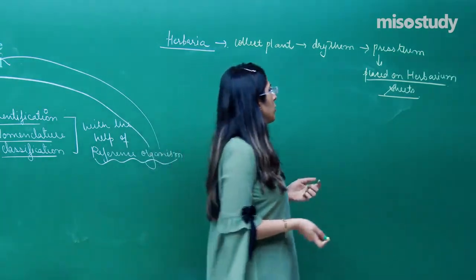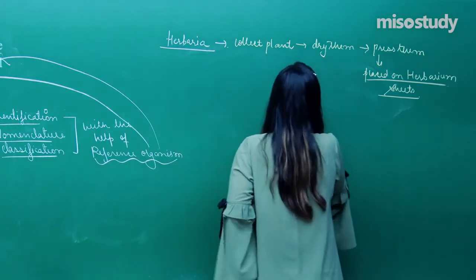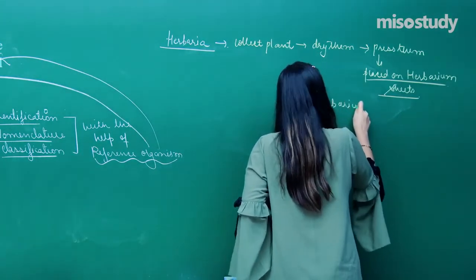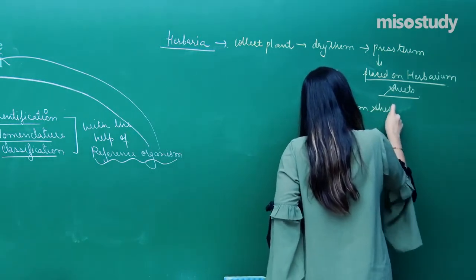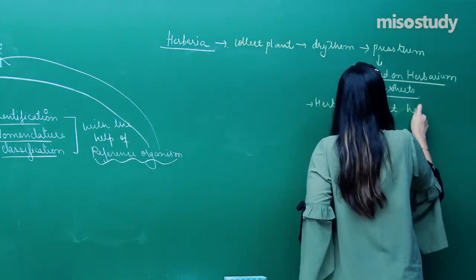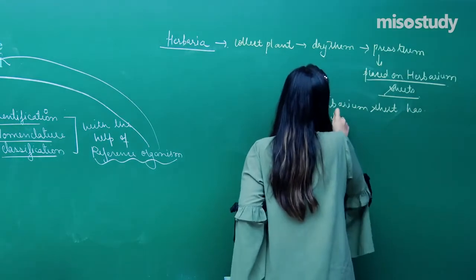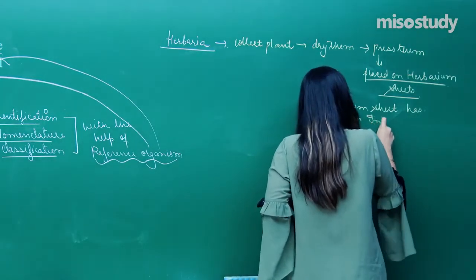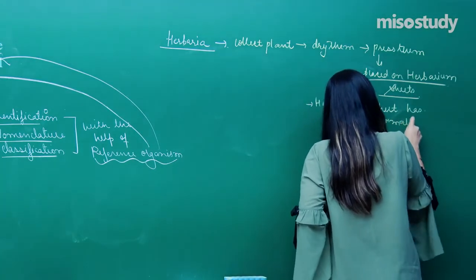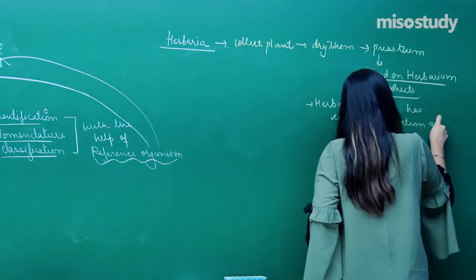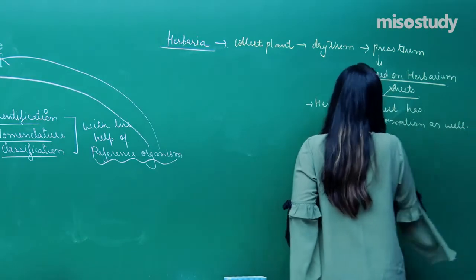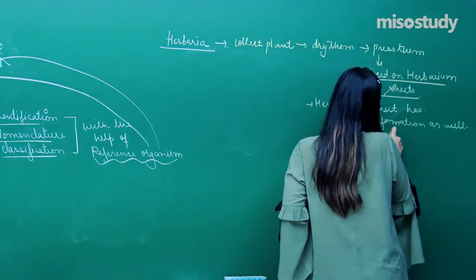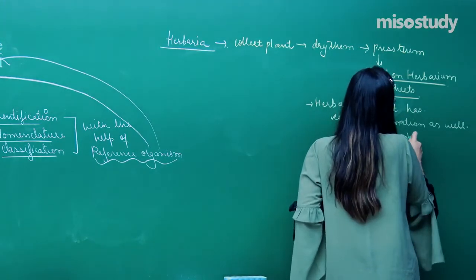So the herbarium sheet has certain information regarding the species, regarding the plant which is there.